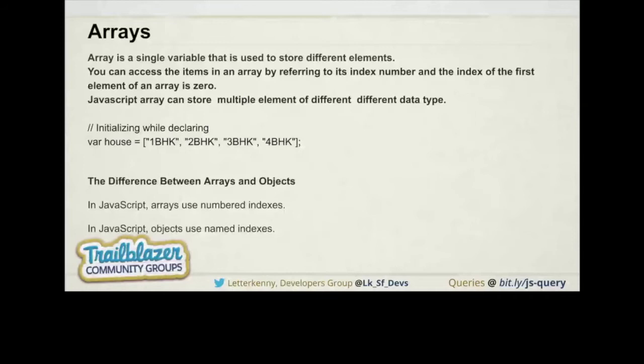We can traverse an object also by using the Object.keys property. We can run the loop, and we can traverse the properties of the object. But in this scenario, we are using a named index, not a number index. So that is the array.